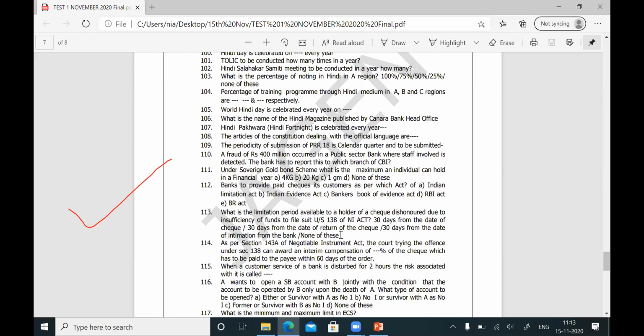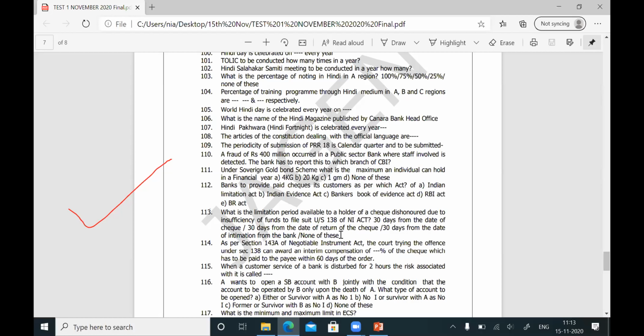When will the payee go to court? First, you informed the payee. The payee within 30 days informed the drawer. He has given time for 15 days. Even at the end of the 15 days, there is no payment. Then the date of cause of action arises. From the date the cause of action arises, the payee has to go to court under Section 138 within 30 days.